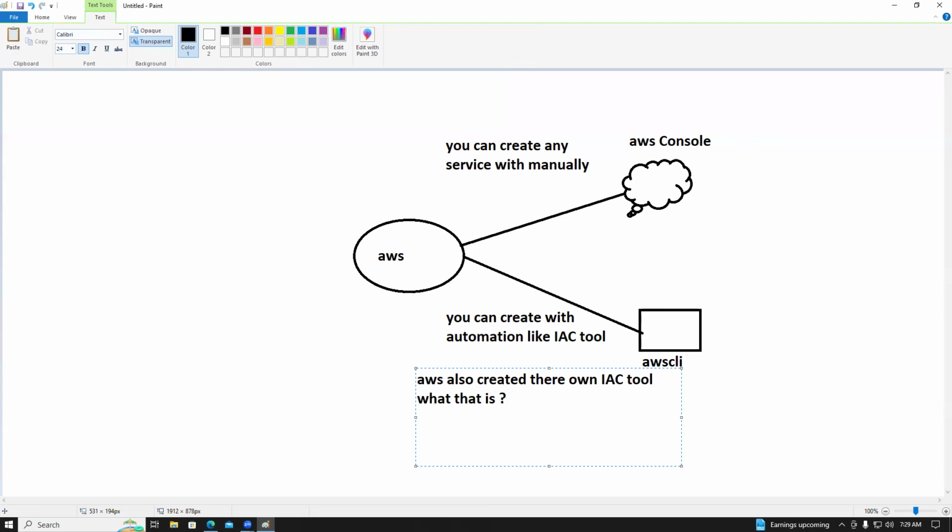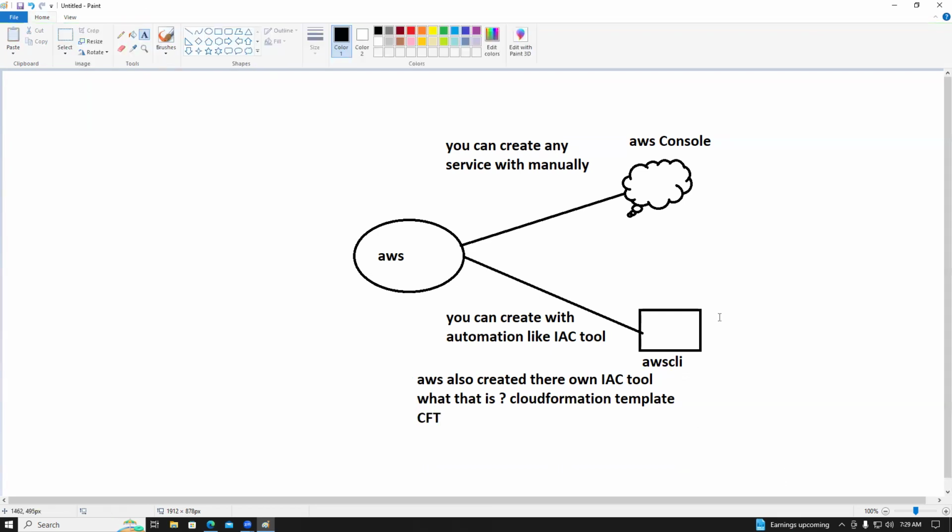CloudFormation. The CloudFormation template, called CFT. We are not using CFT, but it is very easy. If you know Terraform, it is very easy to understand CloudFormation templates also, and we can build the infra with them. So you can connect the AWS CLI.